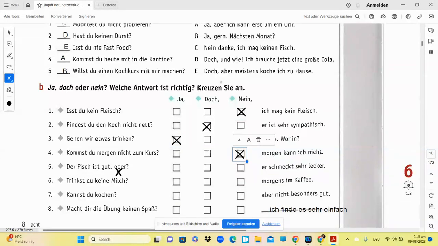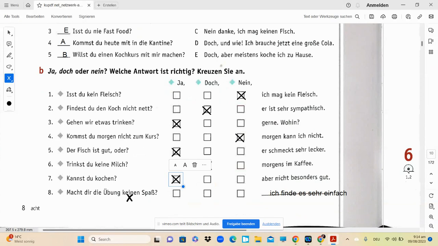Der Fisch ist gut, oder? It's good, right? So the question is positive. Let's go for the answer. Er schmeckt sehr lecker. So it tastes very, very delicious. Okay, so the answer has to be ja. Trinkst du keine Milch? It says morgens im Kaffee. That means the question is in negative, kein, and the answer is in positive. That means you're going to use doch. Okay, kannst du kochen? Can you cook? He says aber nicht besonders gut. Yeah, I can, but not so good. So not especially good. Besonders is especially.